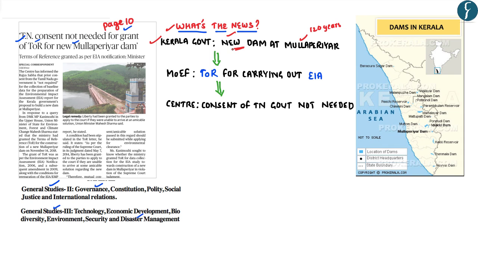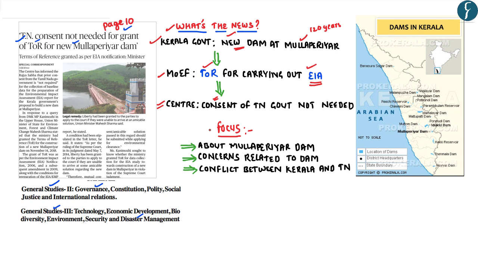And for this proposal of the Kerala government, the Ministry of Environment and Forest had earlier come out with the terms of reference for carrying out the environmental impact assessment. However, this environmental impact assessment was opposed by the state of Tamil Nadu, since its consent was not being taken into account. However, now the central government has stated that the consent of the Tamil Nadu government was not needed for rebuilding the dam at Mullaperiyar.